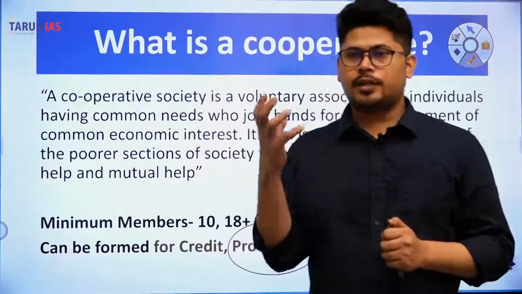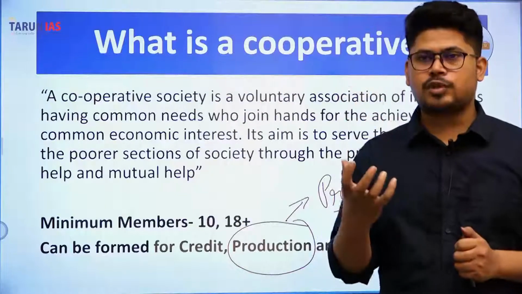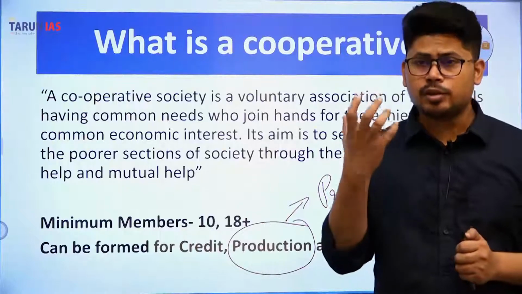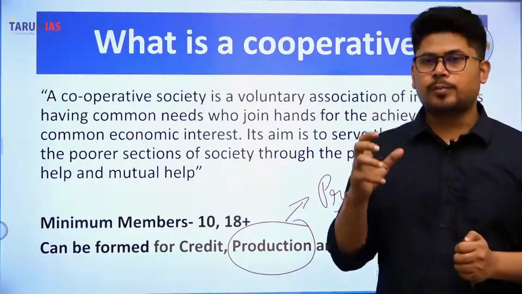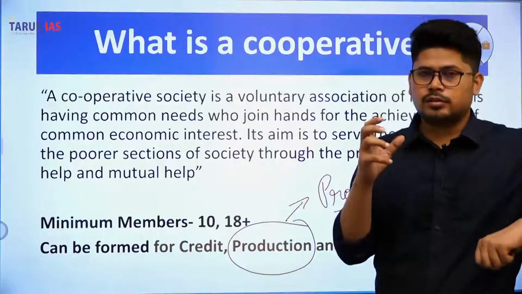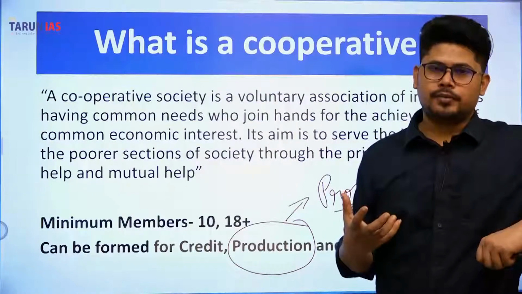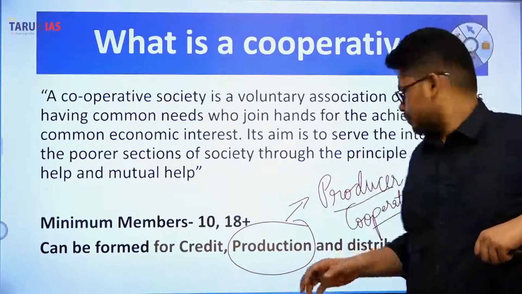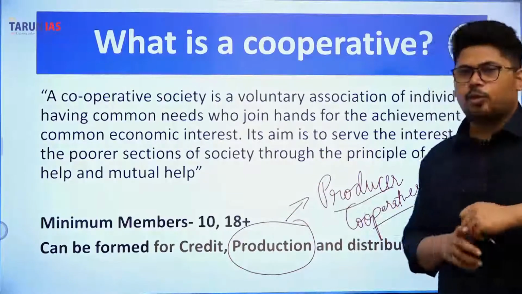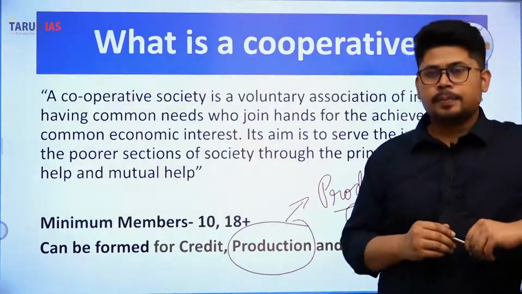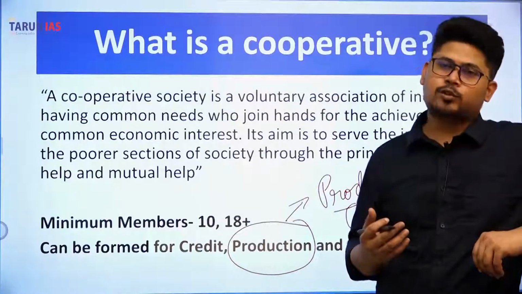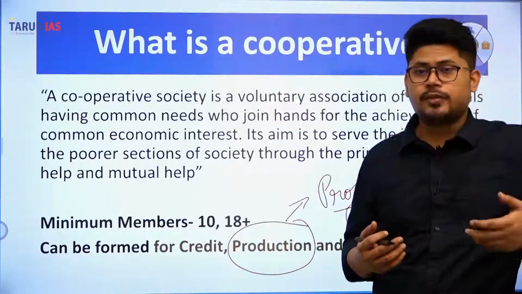Okay, that cooperative might be based on land pooling, might be based on other resource pooling, but that cooperative will be called a producer cooperative, or a production based cooperative society. Similarly, a distribution based cooperative society can also be formed, and the biggest example of a distribution based